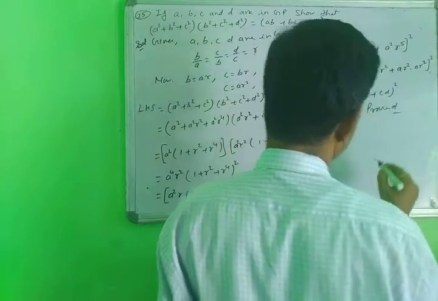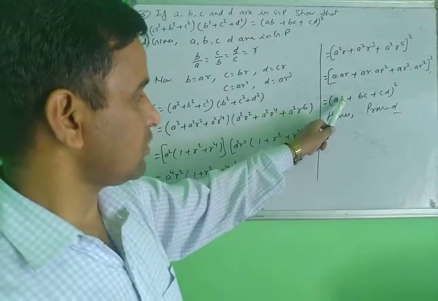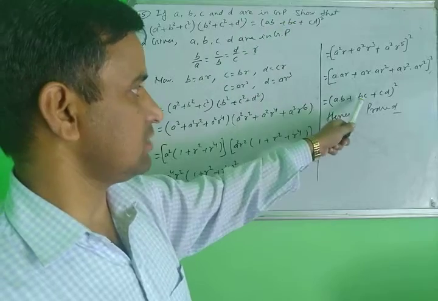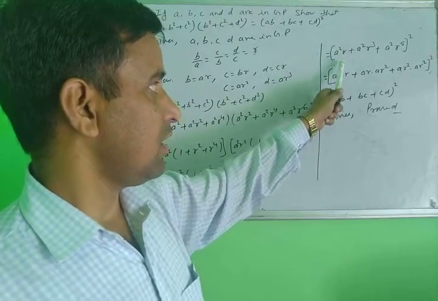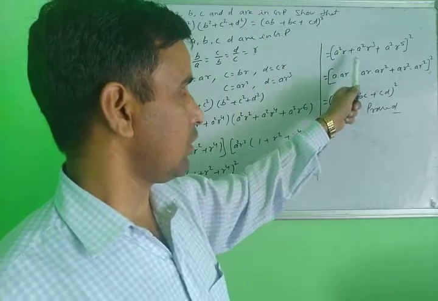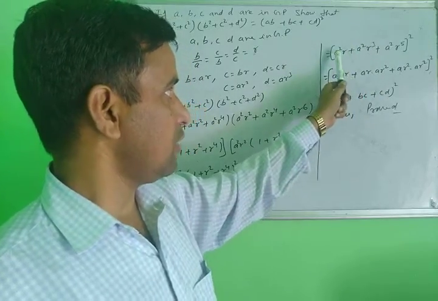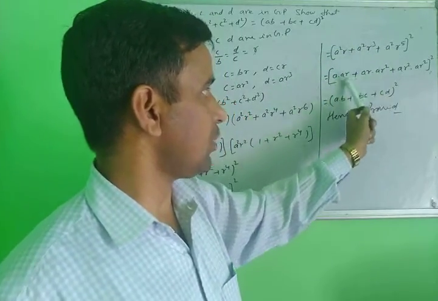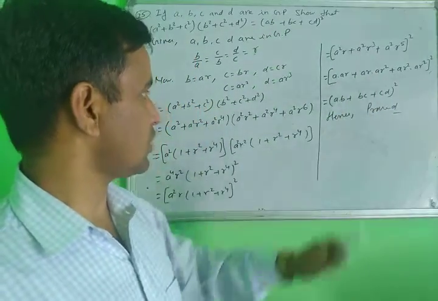Hence proved. So what is required in the RHS, you have got here. But when you break this down, you break it down accordingly. Don't take unnecessary things common. You break down step by step this way, then you will get this RHS. Yes, note it down.